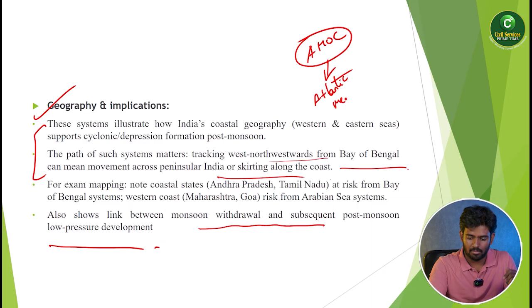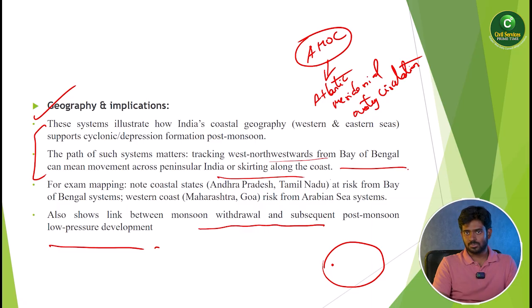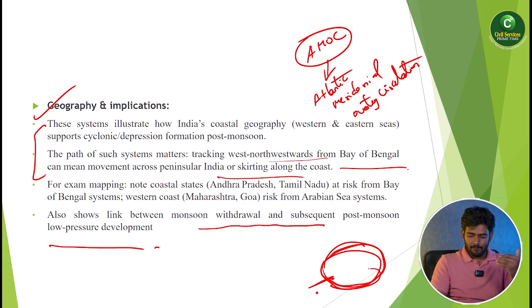Atlantic meridional overturning circulation. So what is happening is, generally you know the circle. Okay, what is meant by circle? Pre-monsoons. Okay, monsoonal season is going to start, and in between the rains are going to stop, and finally they are going to draw back. Okay, withdrawal of the monsoon. Okay, so this is generally a cycle.